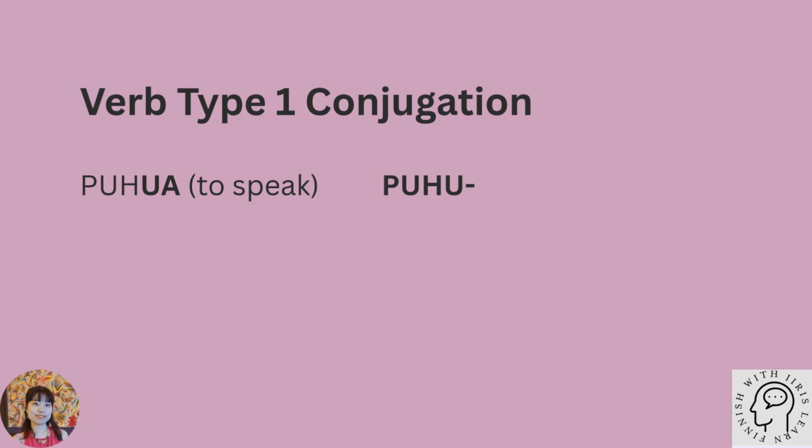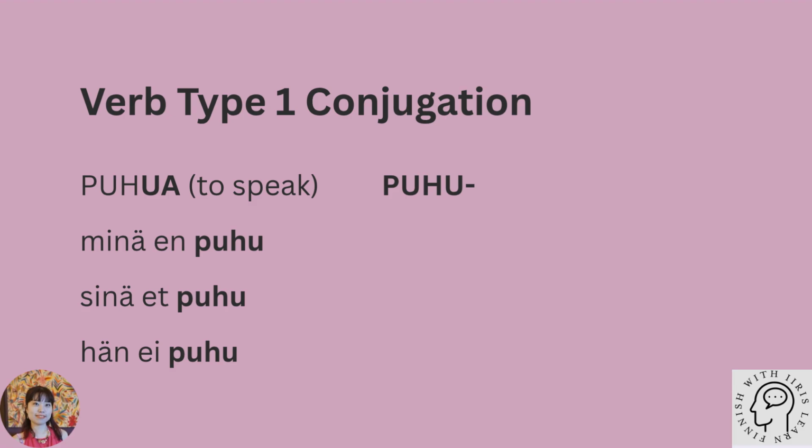I don't speak. Minä en puhu. You don't speak. Sinä et puhu. He or she doesn't speak. Hän ei puhu. We don't speak. Me emme puhu. You don't speak, the plural form. Te ette puhu. They don't speak. He eivät puhu.